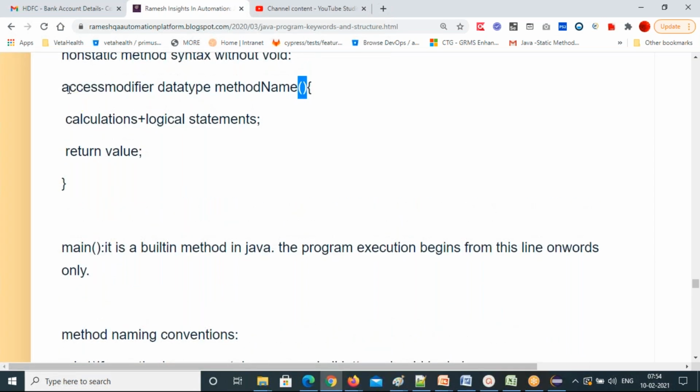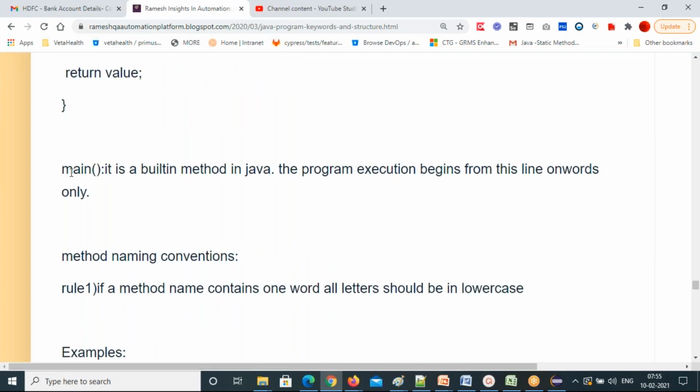Yes, Ramesh. That I'm giving as access modifier. Access modifier means you have to remember only four keywords: public, default, private, protected. That's it. Other keywords should not come to your mind in the case of access modifier. That's why I'm using a generic word. It's up to you which access modifier keyword you want to use. Okay, let's move on to the next.